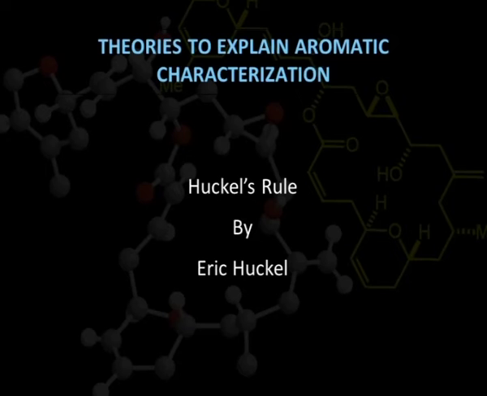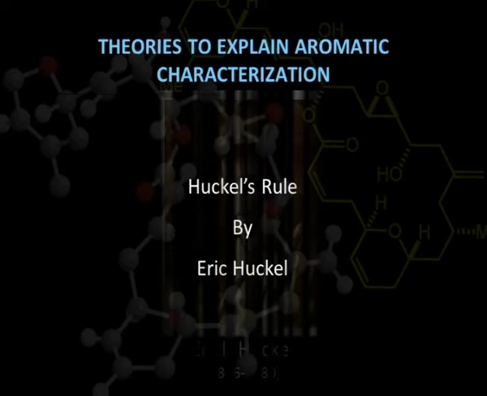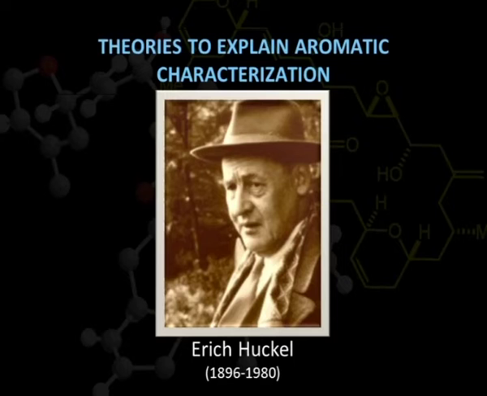Therefore, finally, the most accepted theory was put forward by Erich Huckel, popularly known as Huckel's rule. He made a significant contribution in the field of organic chemistry, which is very much dependent upon benzene and its derivatives.